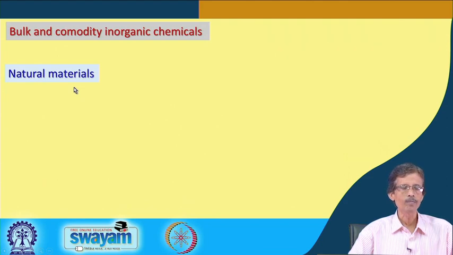Sometimes we find that if the purity or the purification process of these bulk materials available from nature can be improved, we can go for quality improvement of these materials, and those materials can be useful for giving us some other useful compound.